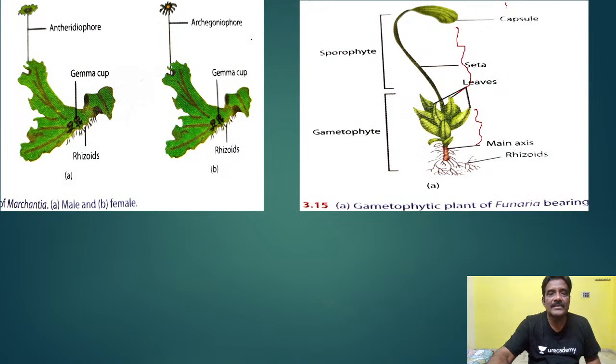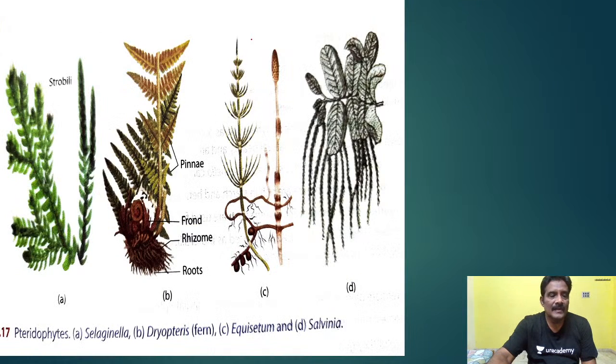So these are bryophytes, mosses and liverworts. Funaria comes under mosses. Here these are what are called pteridophytes. This is Selaginella. And this is Dryopteris. It will show some pinnate characters here.